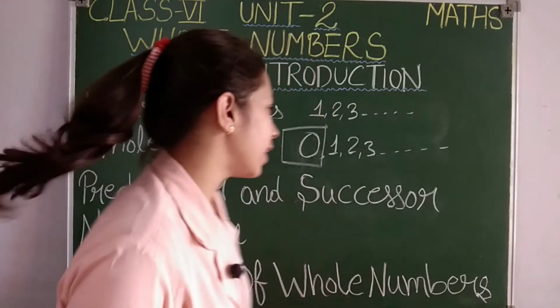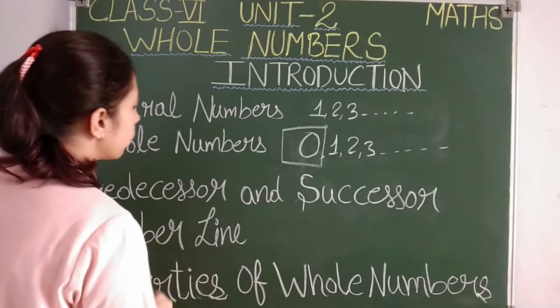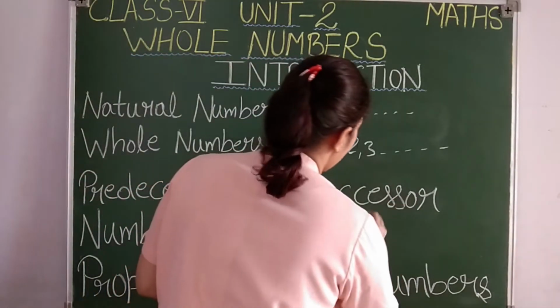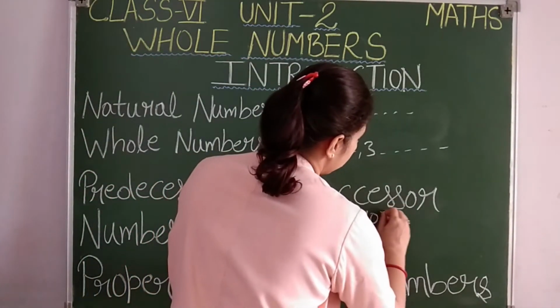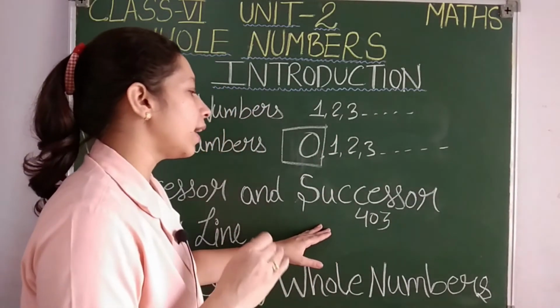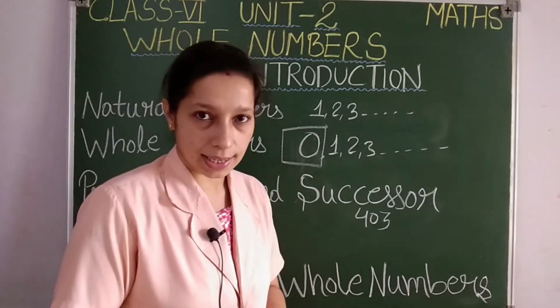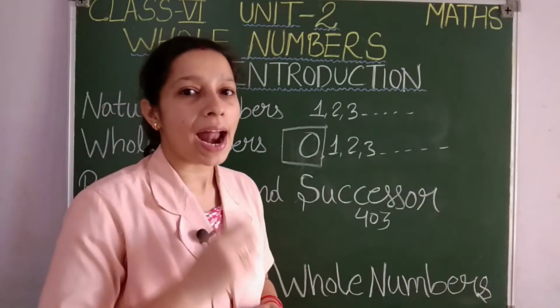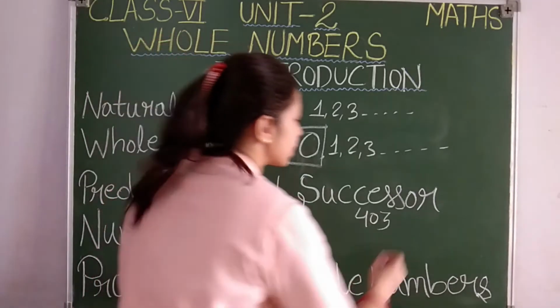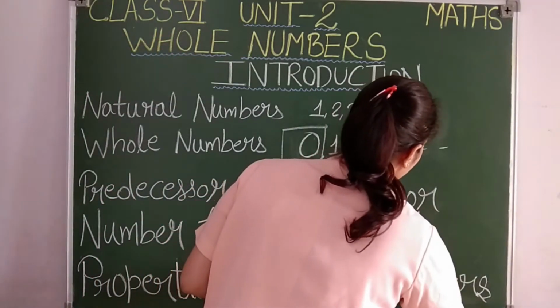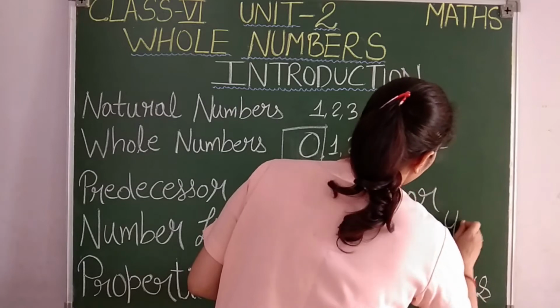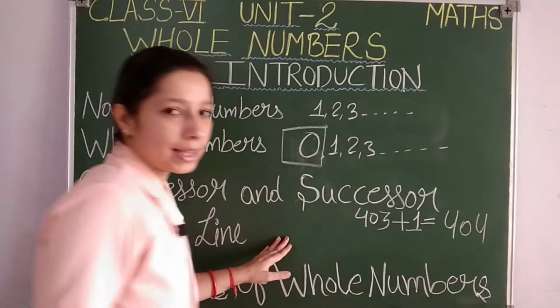I'll explain with one example. Suppose we want to find the successor of 403. For the successor we add 1 to the given number. So the successor of 403 will be 403 plus 1. How much, students? 404. Isn't it?